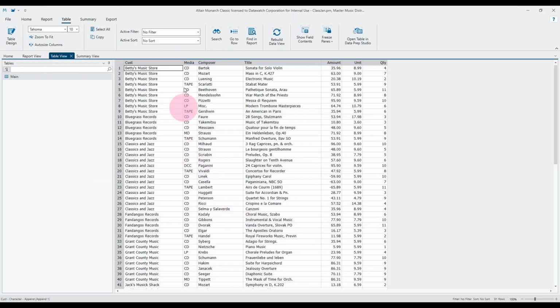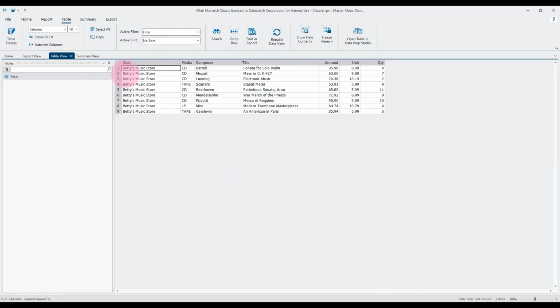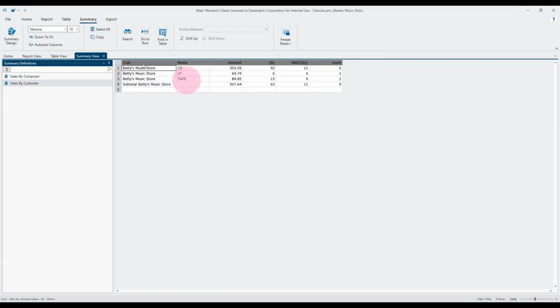Oh, make it the active filter, sorry. Okay, so you see now the table only contains records for Betty's Music Store. But again, if we go into the summary window here, I've left this on default filter so that this does have an impact. I changed this one back to no returns.